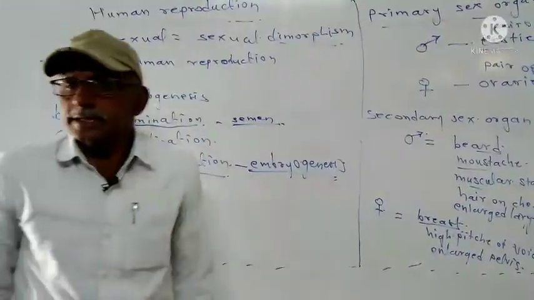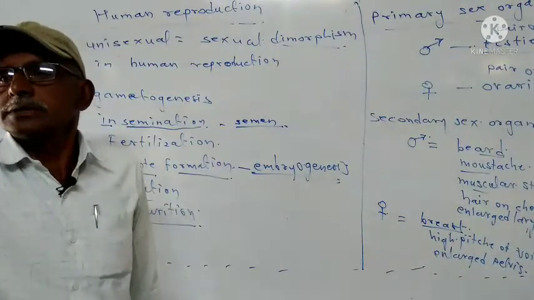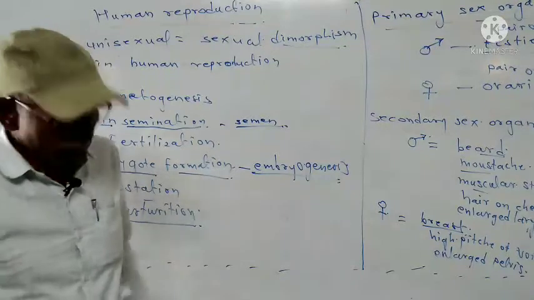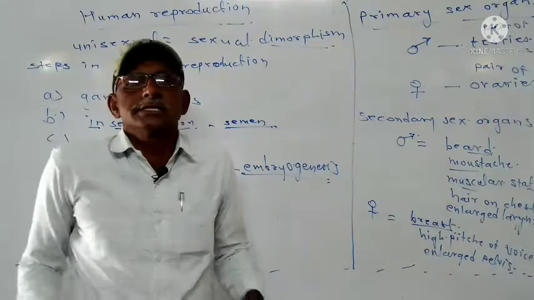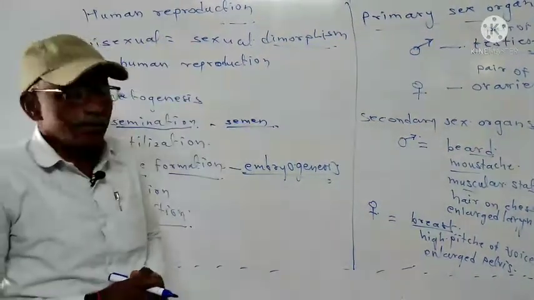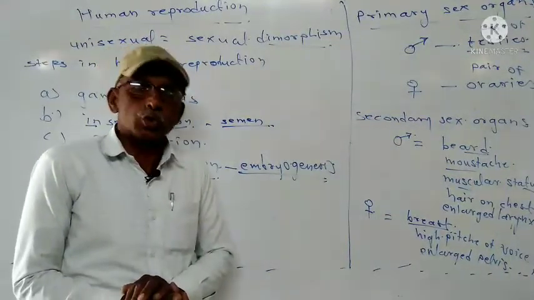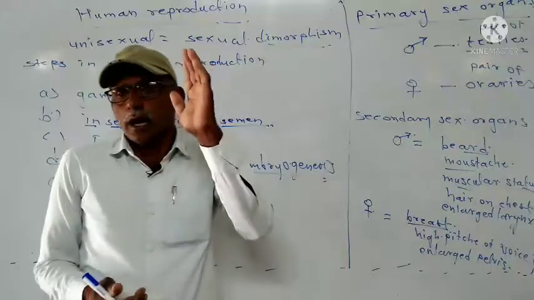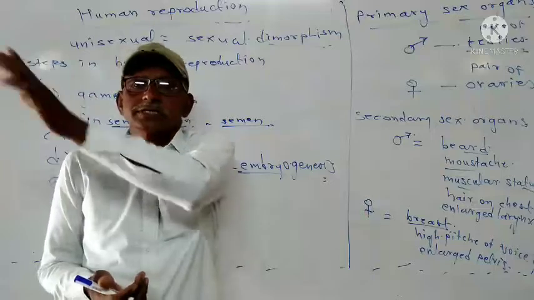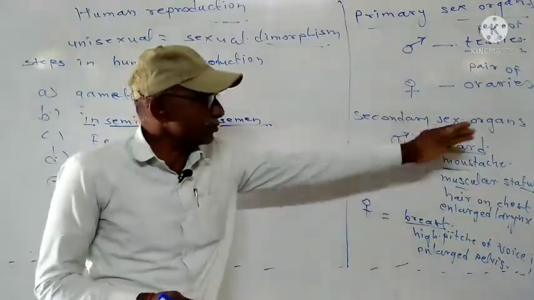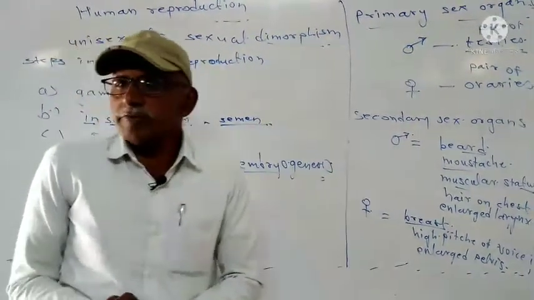These are the secondary sexual characters in females: broader pelvis and high pitch of voice. The pelvic region in females is somewhat broader than in males. So these are the secondary sexual characters through which we can identify whether a particular person is male or female. These are called what? Secondary sexual characters.